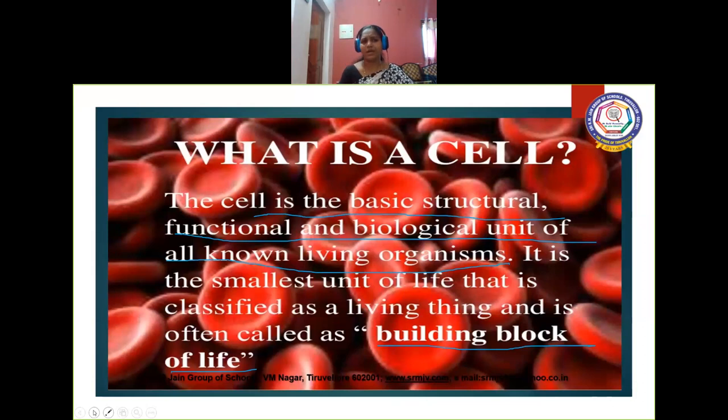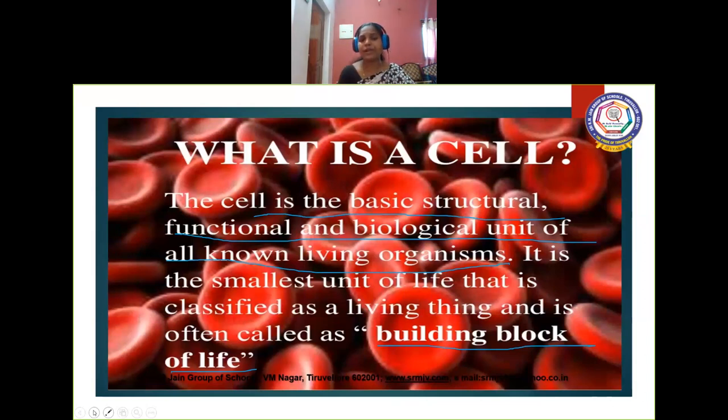And why is it called a functional unit? Without a cell, we cannot imagine getting energy. We eat our food, and from that food we get energy. How do we get energy? That energy production takes place in each and every cell of your body. So the cell is involved in all our metabolic functions. As it does all these important functions, we call it the basic functional unit.